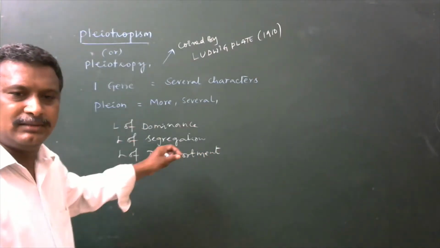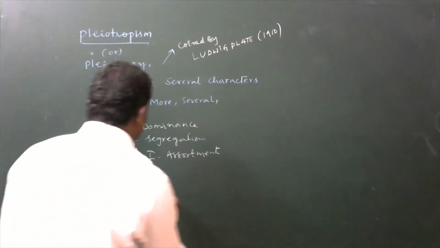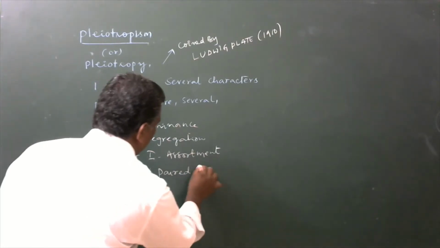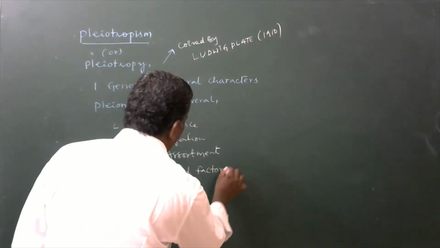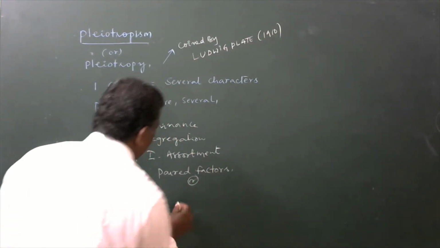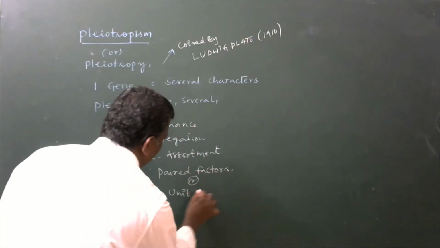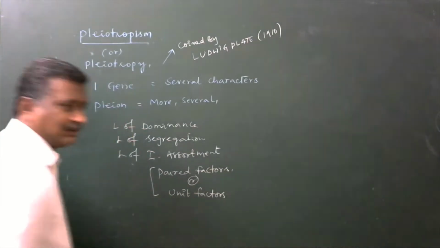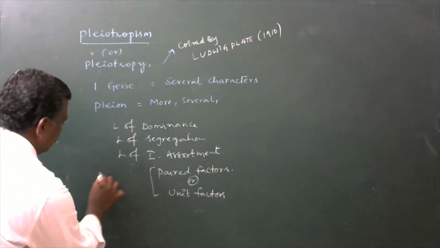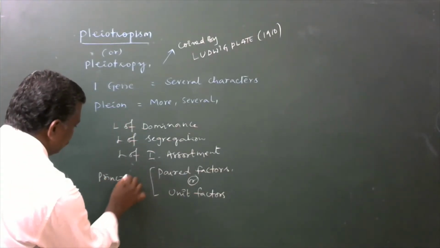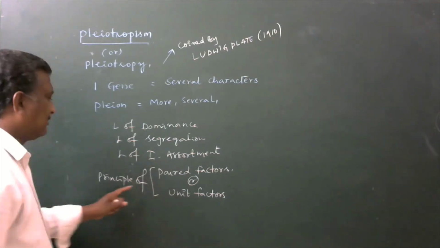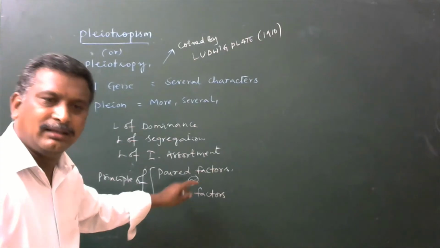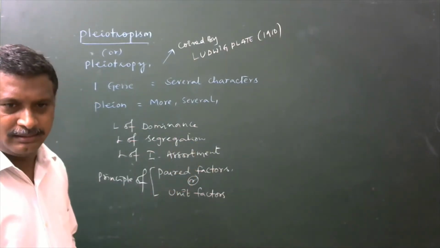In addition to these three, he said that paired factors are unit factors. That is the principle of paired factors, or principle of unit factors, that was given by Gregor Johann Mendel.